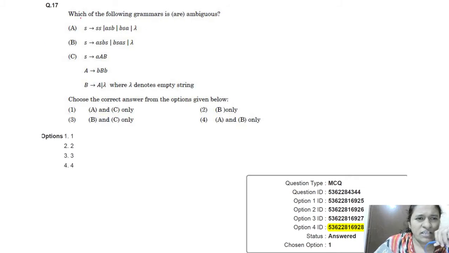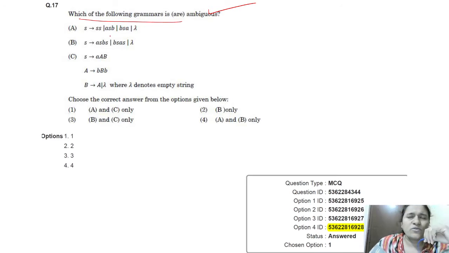This question is asking which of the following grammars is ambiguous. We have to produce some strings and see if there exist two parse trees for the same string. Then it is called an ambiguous grammar, right?